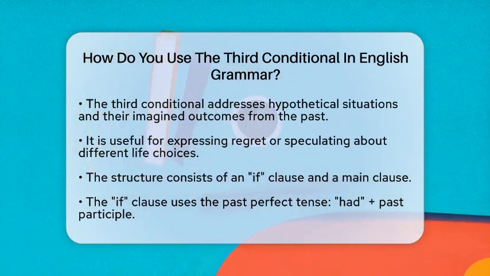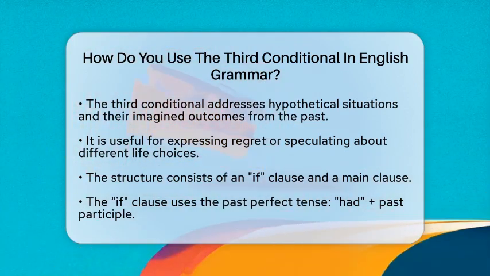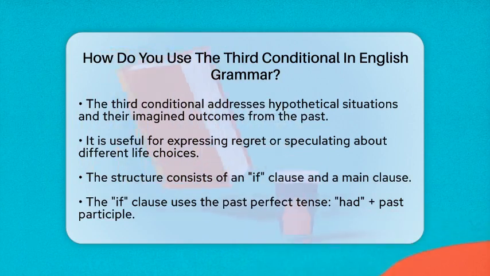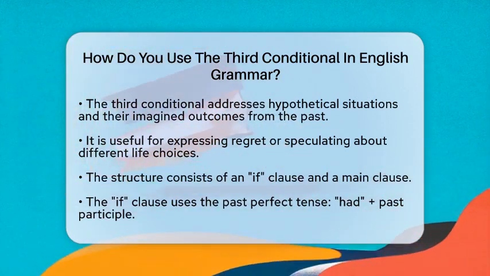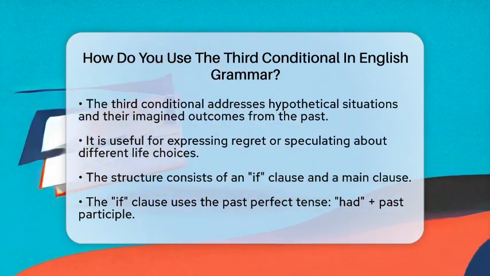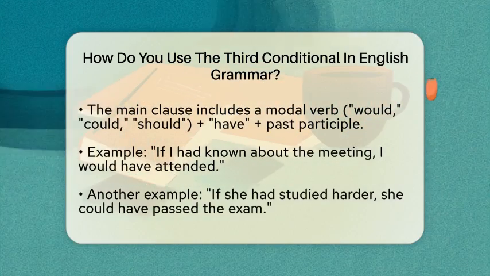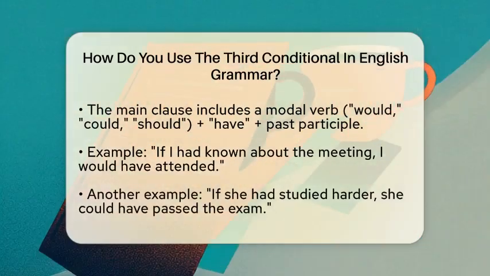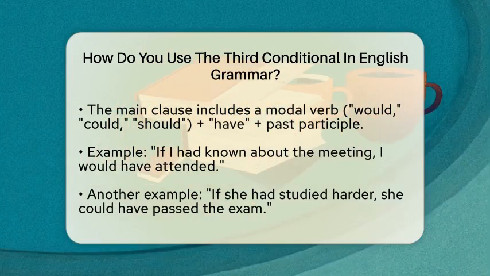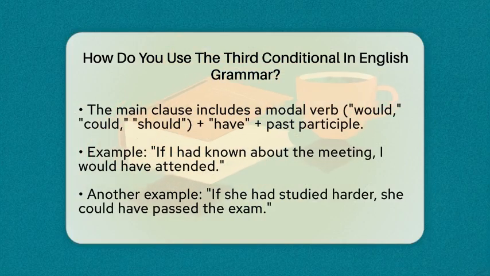So how do you form the third conditional? It consists of two parts, the if clause and the main clause. In the if clause, you will use the past perfect tense, which is formed by using had followed by the past participle of the verb. In the main clause, you will use a modal verb such as would, could, or should, followed by have and the past participle. For example, you might say, if I had known about the meeting, I would have attended.